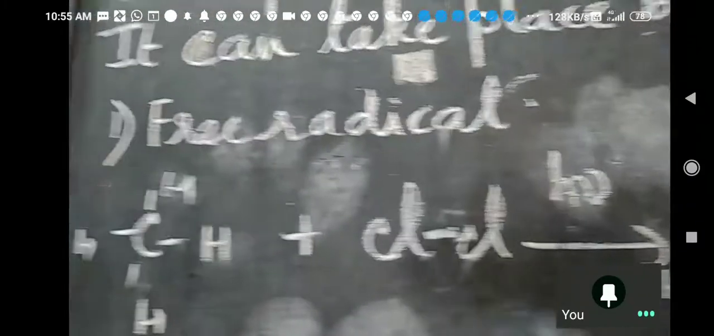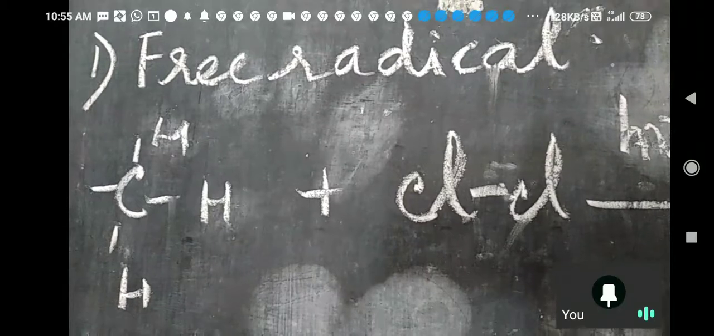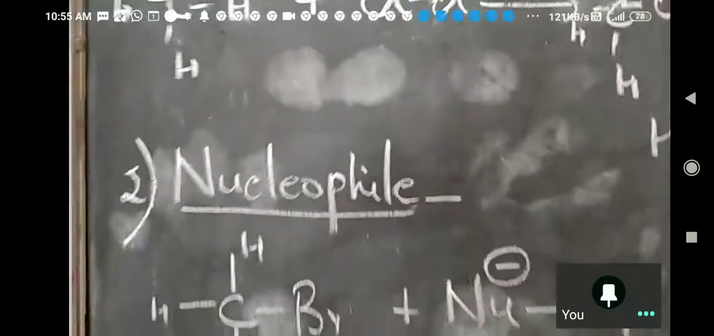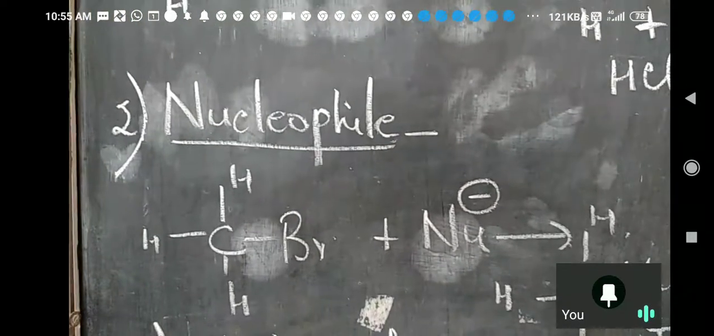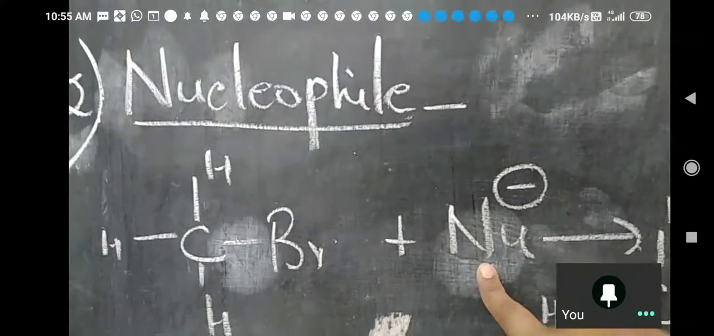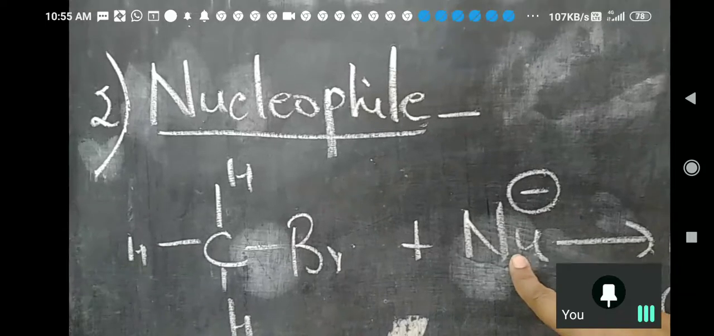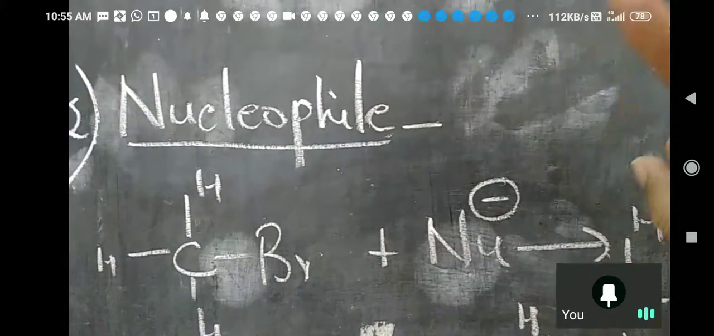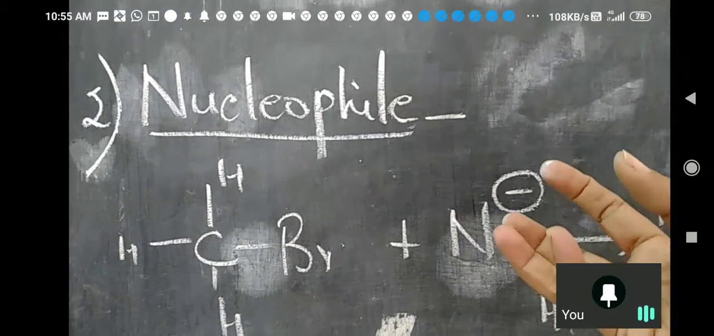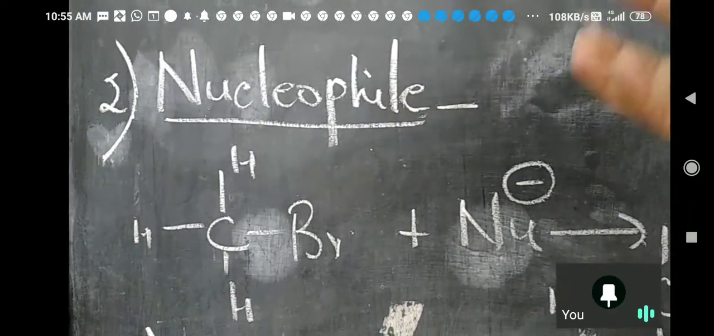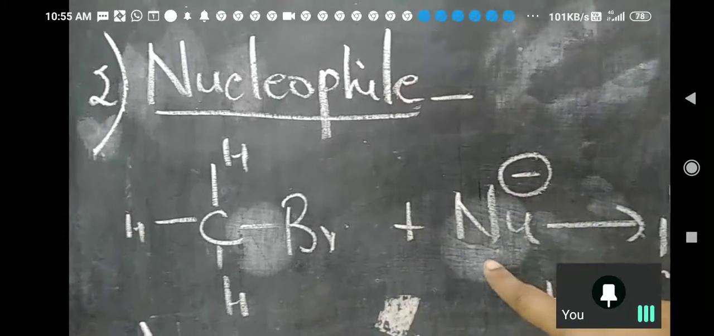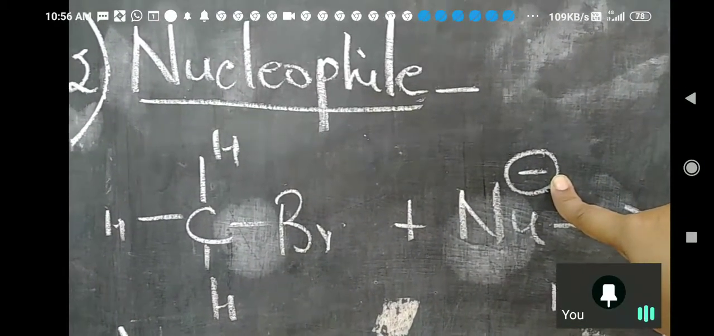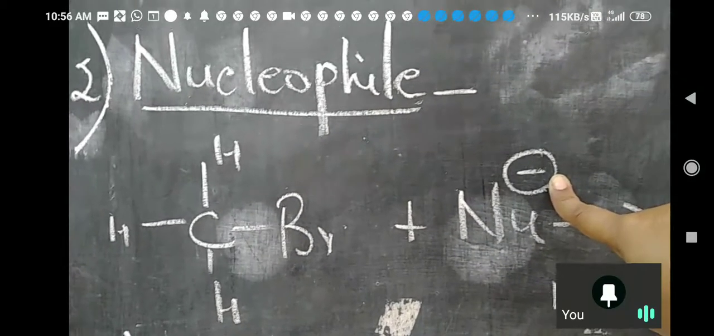Since substitution is caused by free radical, this is known as free radical substitution. Now, next is nucleophilic substitution. Nucleophile has a negative charge. What is nucleophile? It is nucleus seeking. Nucleus seeking means looking around for nucleus, which means looking around for positive charge. So this should have either negative charge or it should have lone pair of electrons. Then only it will get attached to a positive center.